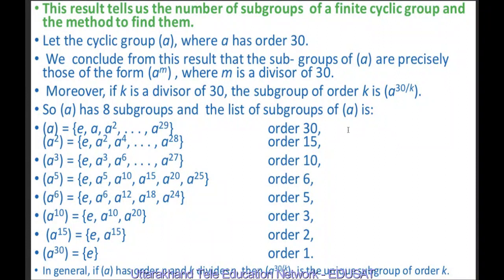If K is 3, then it is 30 upon 3, which is 10. So the cyclic subgroup generated by A raised to power 10 is E, A raised to power 10, A raised to power 10 squared, which means A raised to power 20.